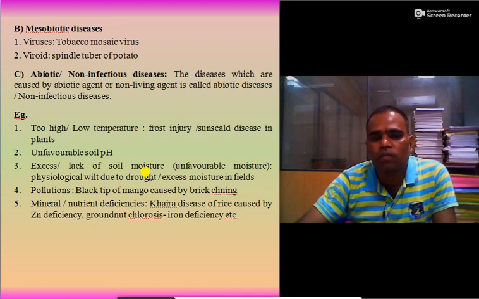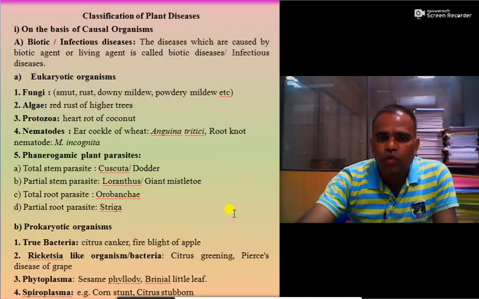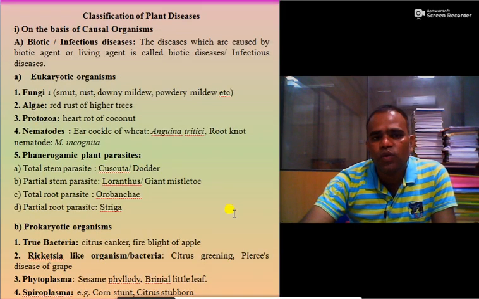Then pollution, black tip of mango caused by brick kiln gases. Then mineral or nutrient deficiencies: Khaira disease of rice caused by zinc deficiency, groundnut chlorosis by iron deficiency. So one may ask, define plant disease and give classification of plant diseases on the basis of causal organism.